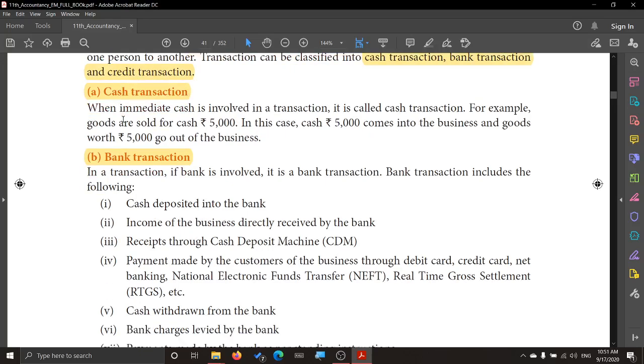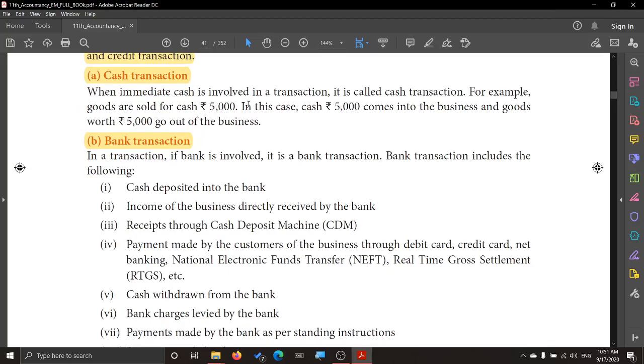Under cash transaction, when a transaction takes place and immediately you make the payment for it, then you call it a cash transaction. Example, goods are sold for cash 5,000. Now this is a cash transaction. Goods are sold and immediately 5,000 rupees payment is made. So 5,000 rupees comes into the business and the goods are going out of the business. From the shop, 5,000 worth of goods go out. At the same time the value of rupee in the form of 5,000 comes into the business. So you call that a cash transaction.